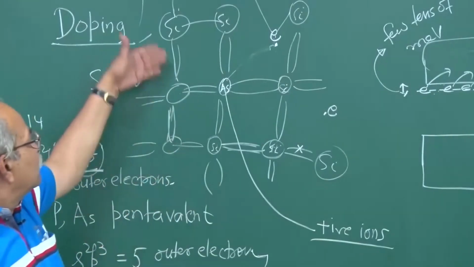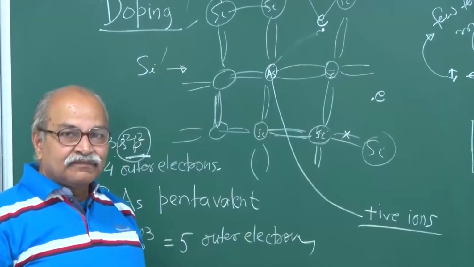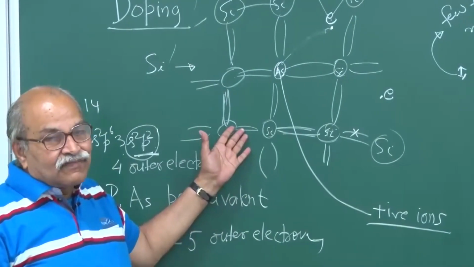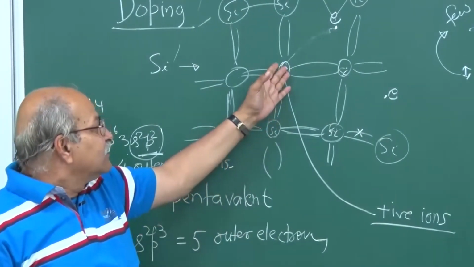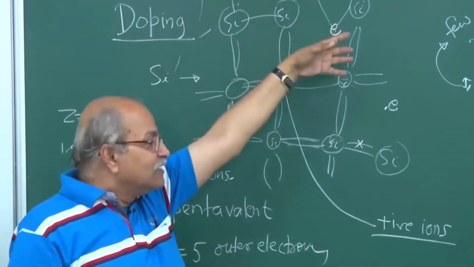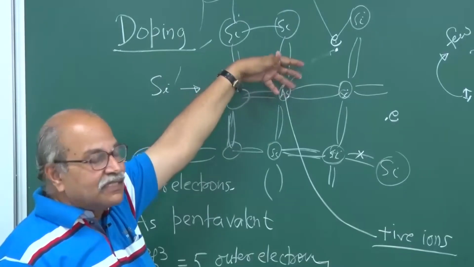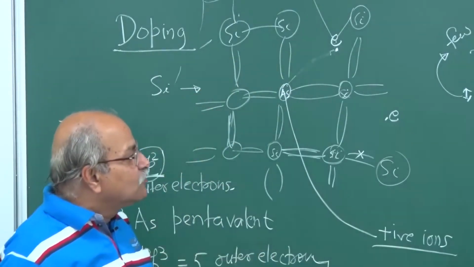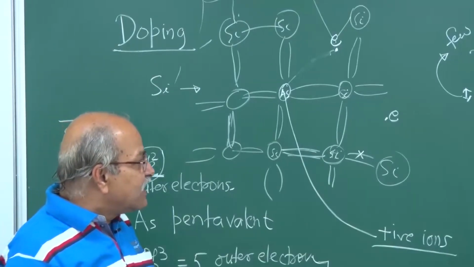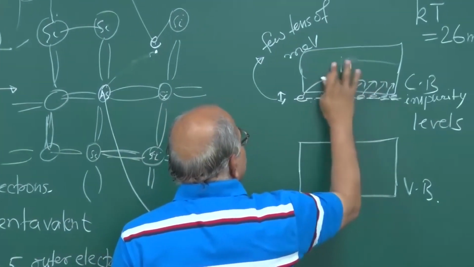All these silicon atoms which are here, where the bonds are not broken and all bonds are intact, are electrically neutral. You have the same number of protons and the same number of electrons. But here the number of protons remains the same and one electron has gone somewhere else. So this leaves behind this positive ion. So this is how we get a doped semiconductor, and these are the pentavalent impurities that we have doped, and in this case you have a larger number of electrons here.